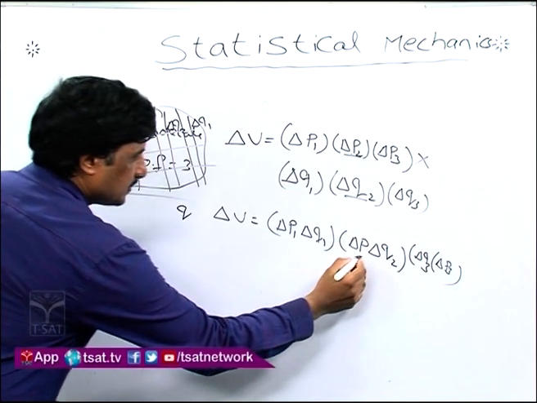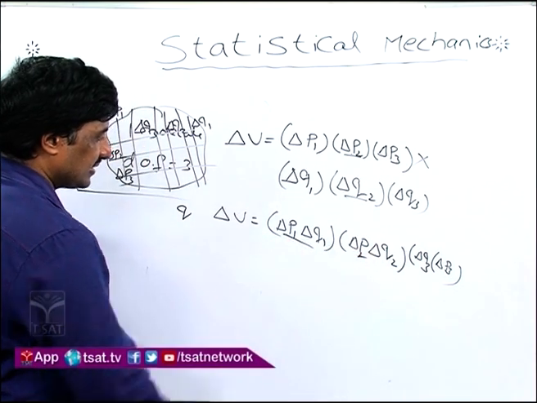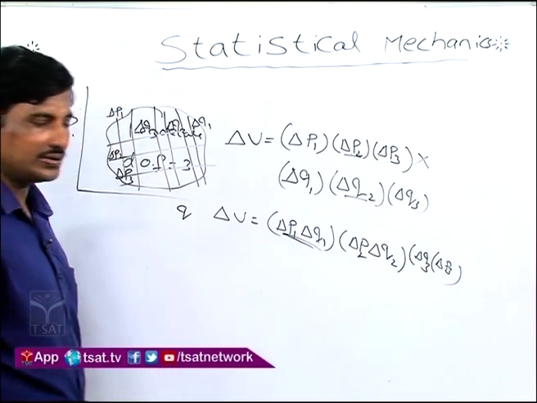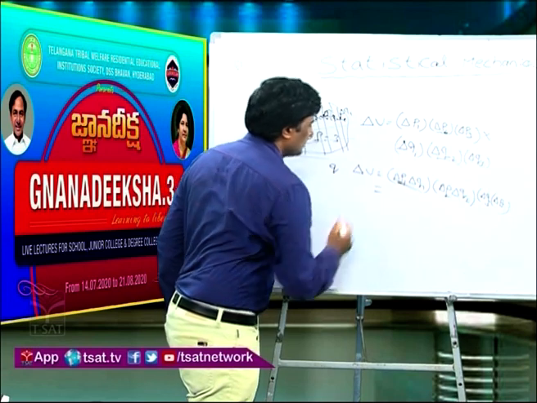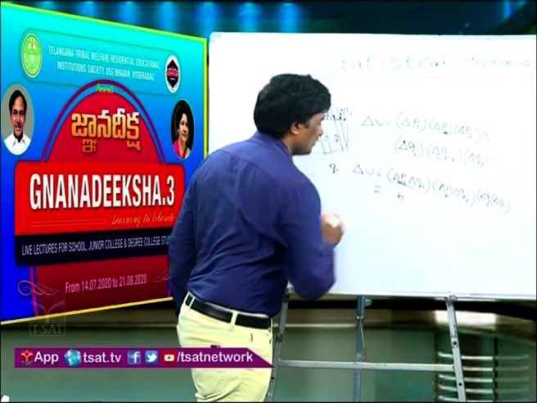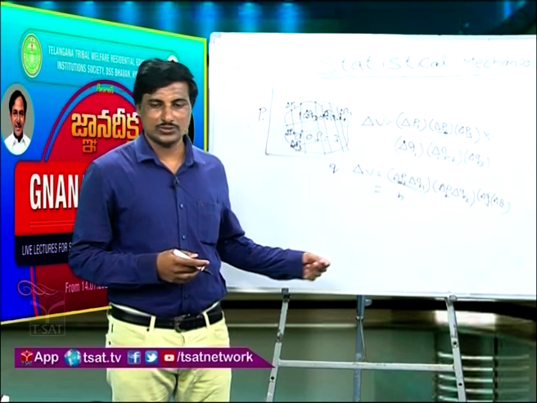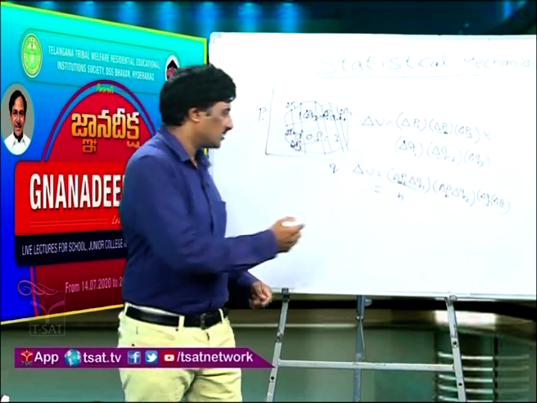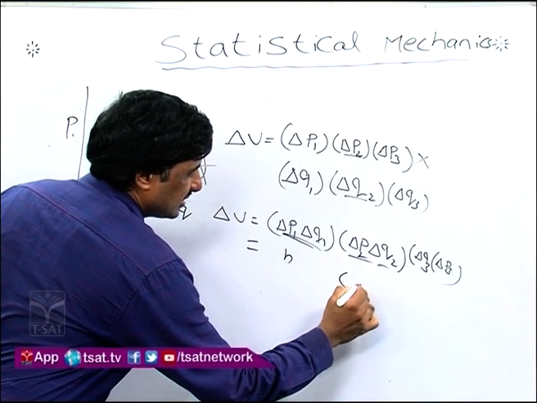Then, according to the uncertainty principle, what does delta p into delta q describe? It describes h, because the product of momentum and position is equal to h. So, again, the product of momentum and position is equal to h.